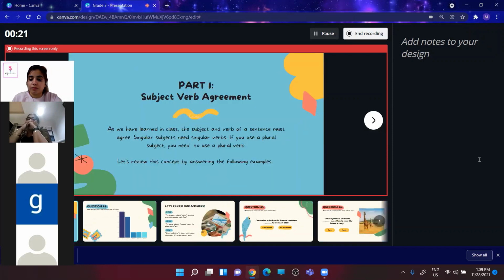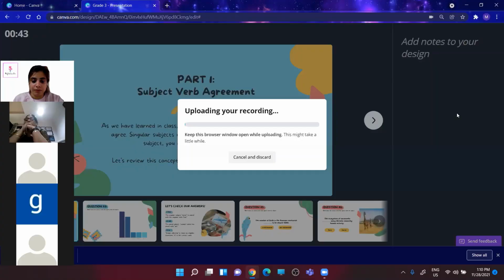And these notes cannot be seen by the viewers. No, this cannot be seen. Only the screen which is coming inside the red mark, ma'am, only that is being recorded. These slides are not coming. The slides which you can see, all the slides, these are not coming. Your notes are not coming. Only the red part, only that is coming. Okay, got you, ma'am. Thank you.